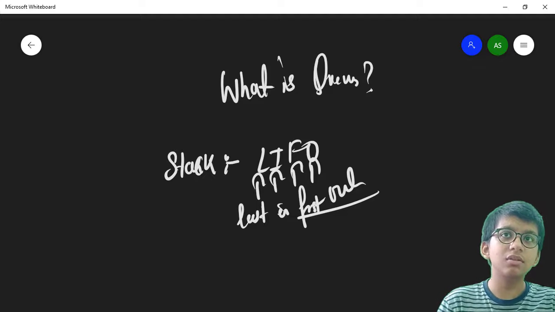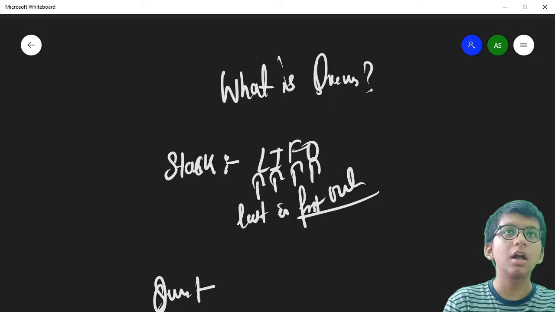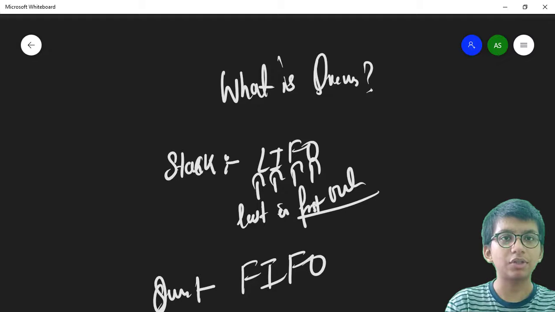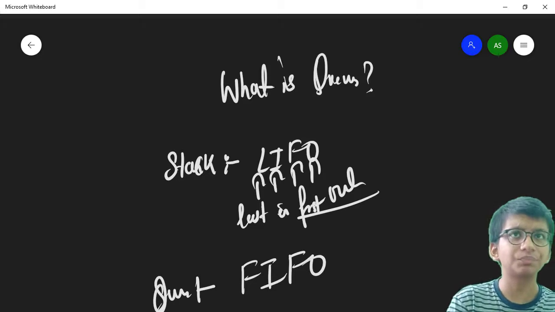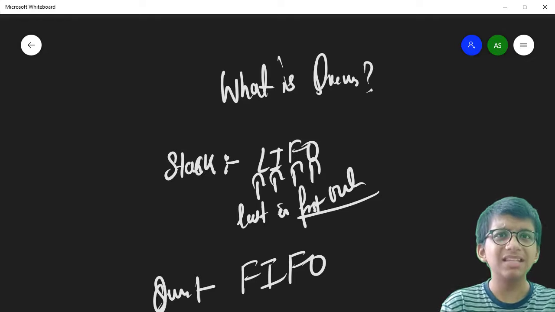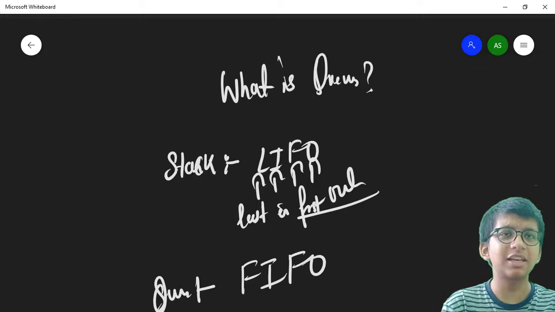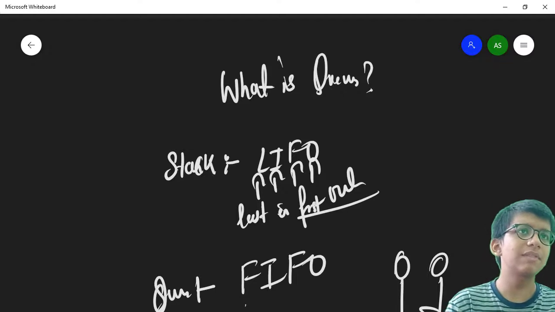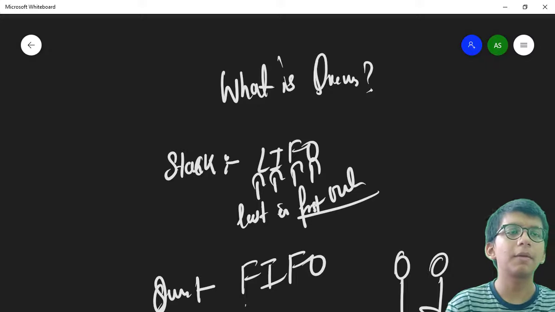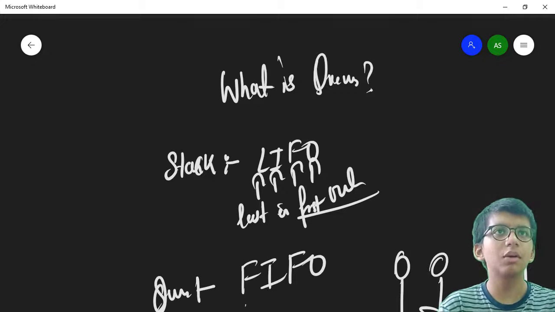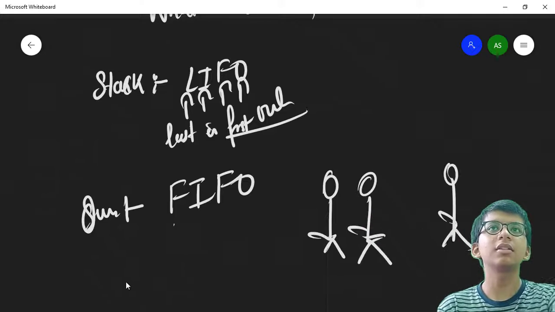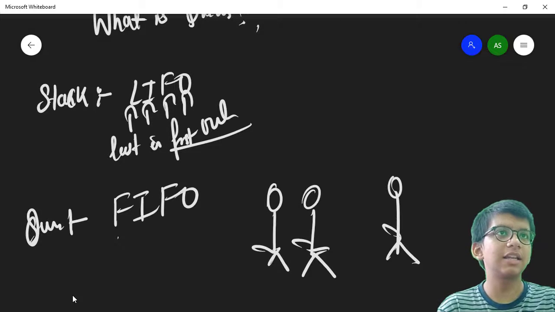But queues follow the FIFO structure: the first one to be inserted is the first one to be out. What do I mean by FIFO? Let's take an example. There is a person who wants to get vaccinated. I'm just drawing it again; I think you can all see. This is the person, and he's vaccinating other people.